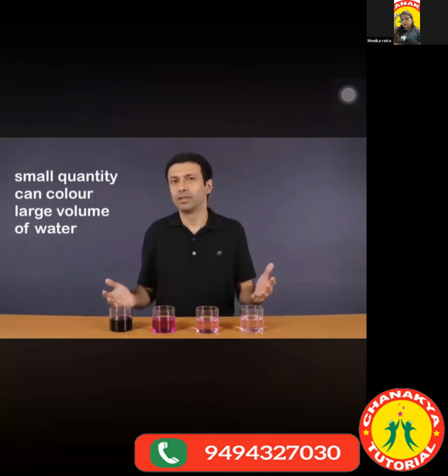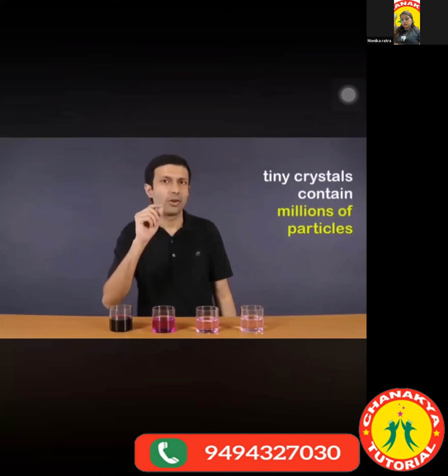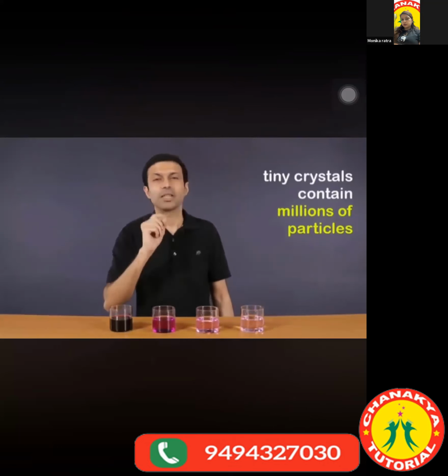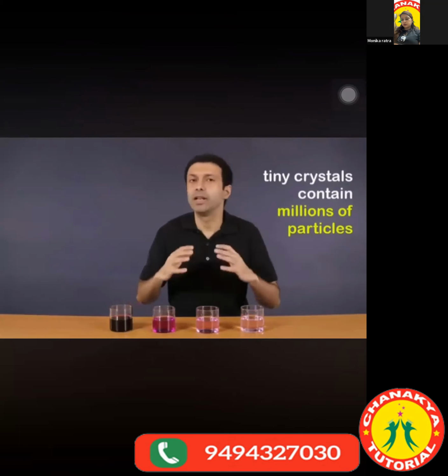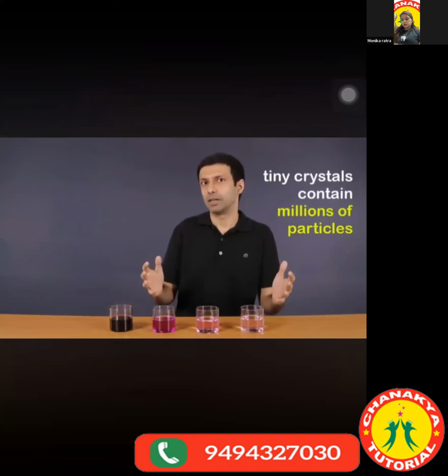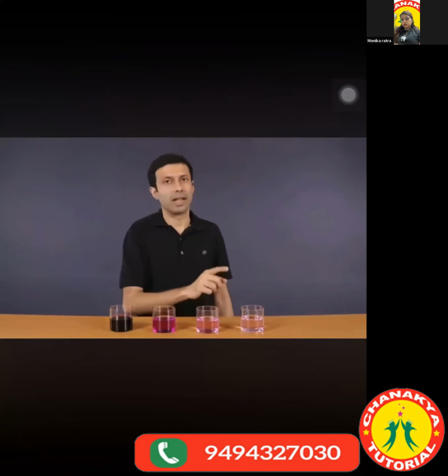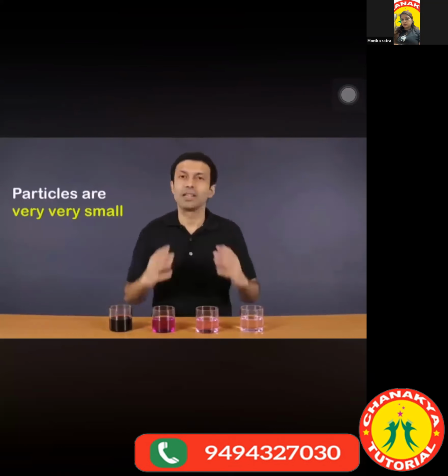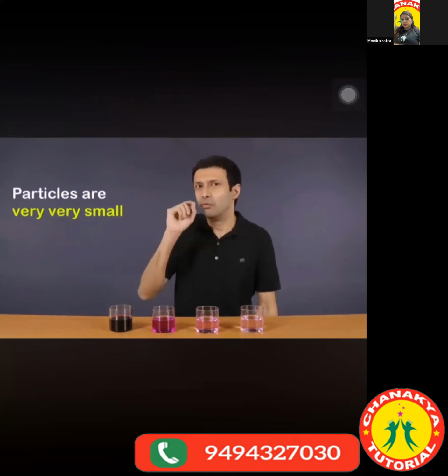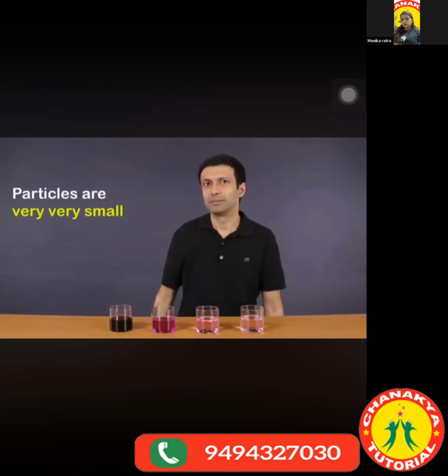So what's our conclusion? These tiny crystals of potassium permanganate must be containing millions and millions of potassium permanganate particles, which on dissolving in water, can spread through the large volume of water and give it a light pink color like this. So the particles of matter must be very, very small.